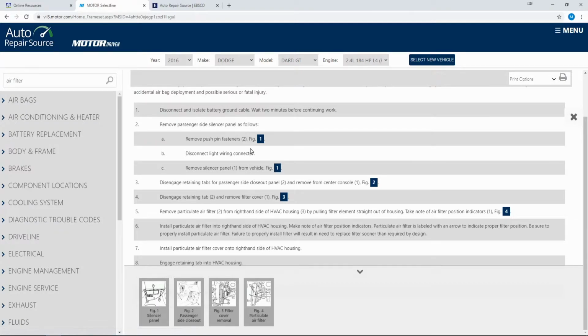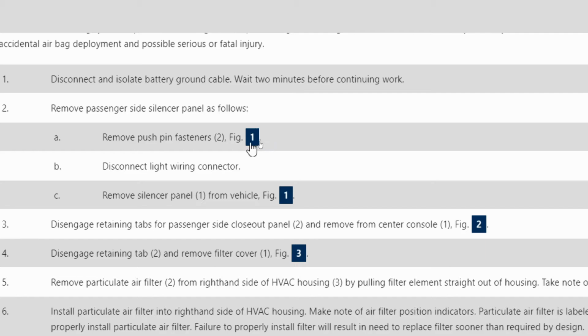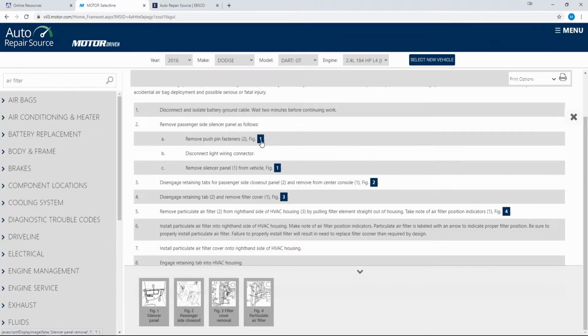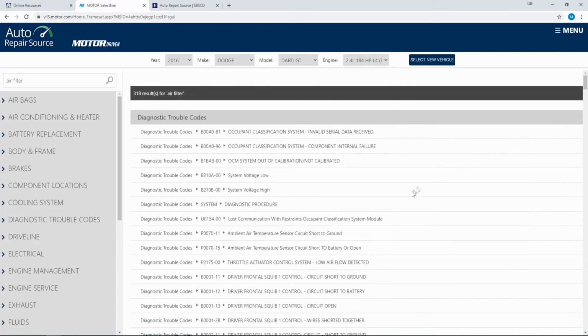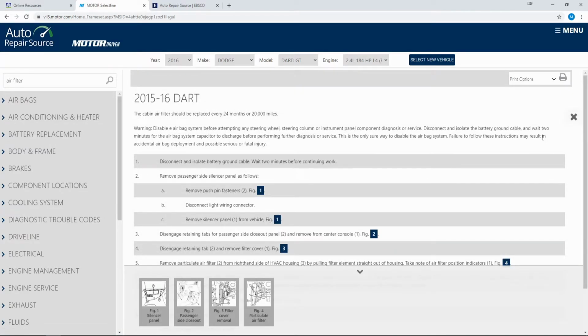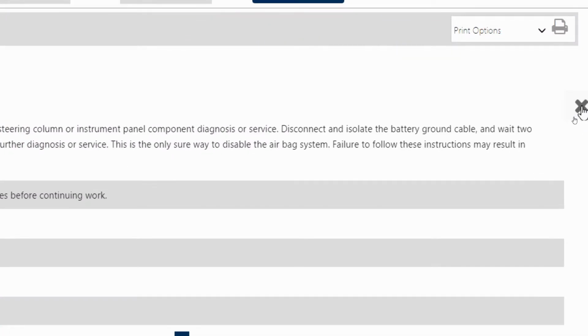Whenever you see the number, you can simply click on that and it will bring up an enlarged image. To go back to your search results, click on the X on the right hand side.